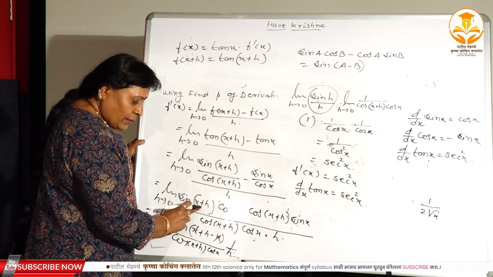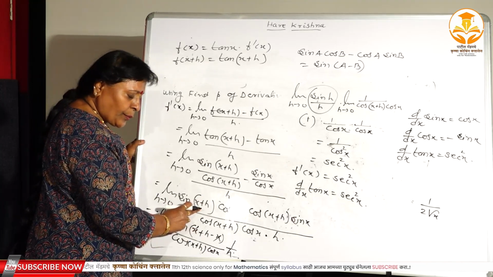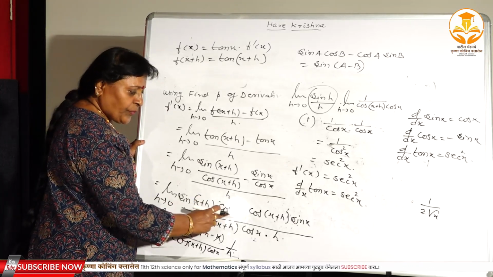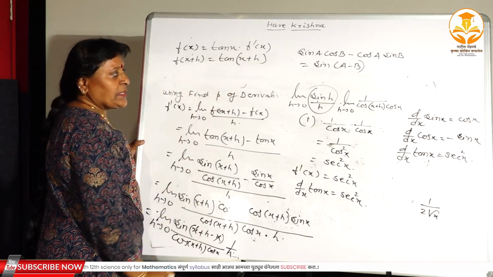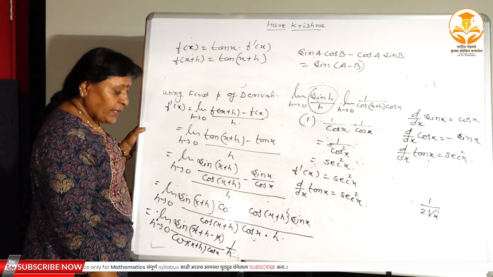Again, here you have to apply the formula sin a minus b. What is the formula sin a minus b? Sin a cos b minus cos a sin b. This is the formula of a sin a minus b.